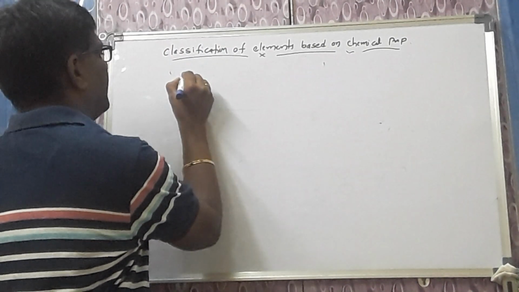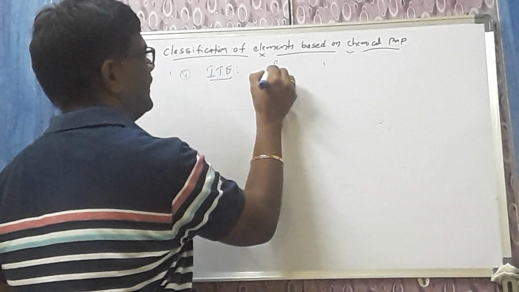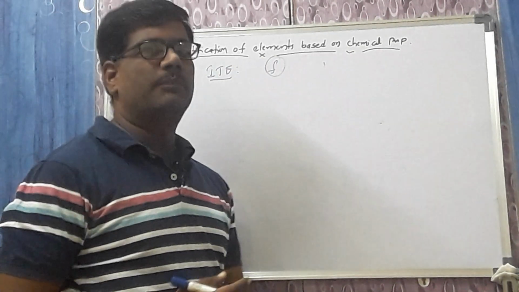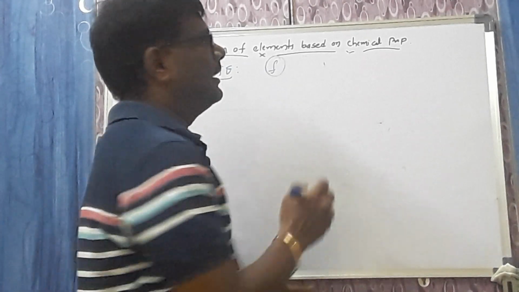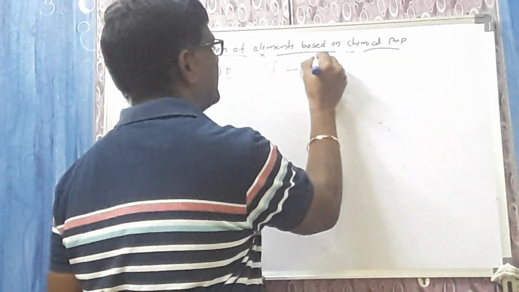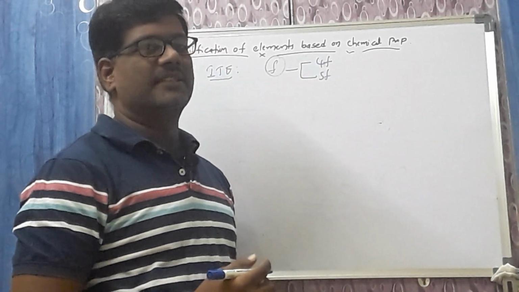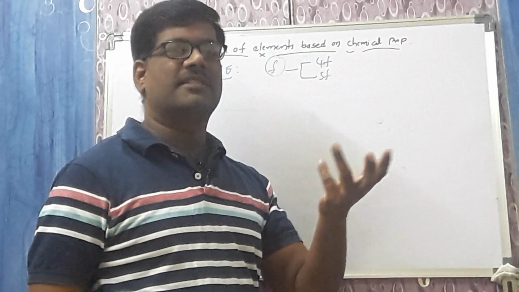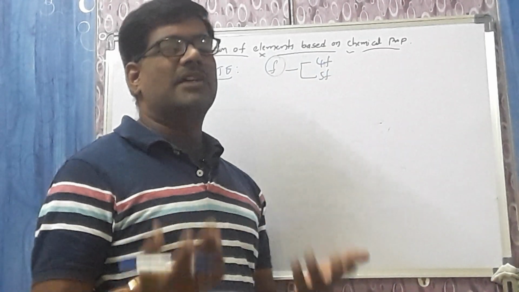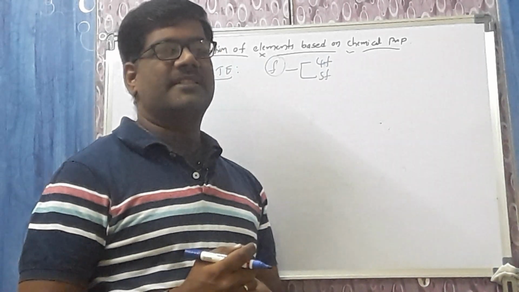Fourth one, inner transition elements. All the f block elements are called inner transition elements. What are the f block elements? The f block consists of two series: one is the 4f series, the second is the 5f series. If the differentiating electron enters the 4f orbital, those elements are said to be the 4f series. It is also called the lanthanide elements. The 5f series is called the actinide series.